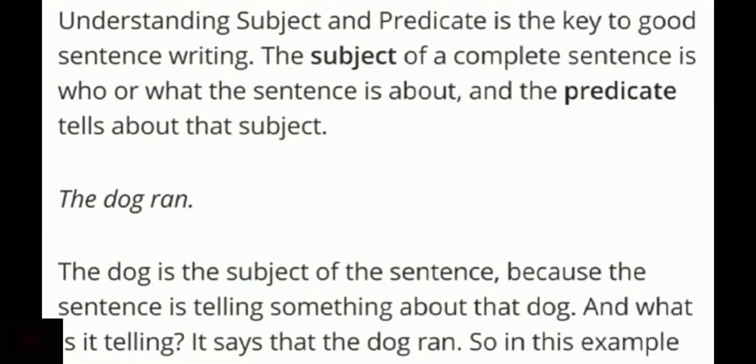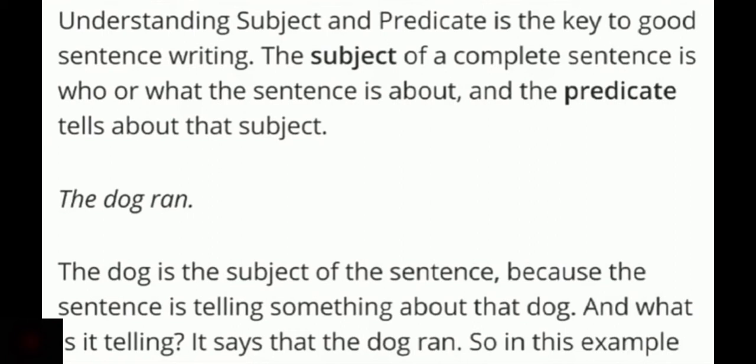To construct a meaningful sentence, we must identify which is subject and which is predicate in the group of words, right? The subject of a complete sentence is who or what the sentence is about. The subject is the doer of the action, and the predicate tells about that subject, right?